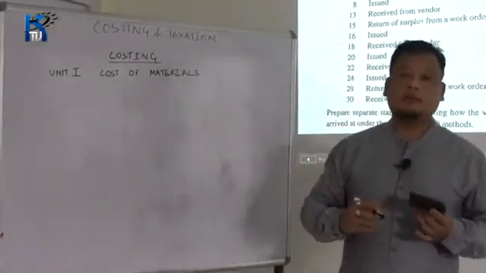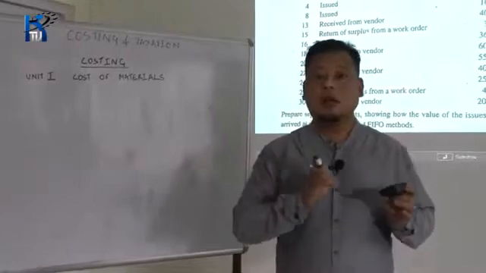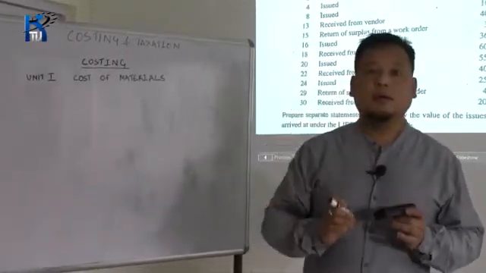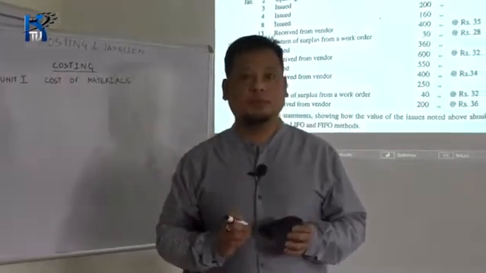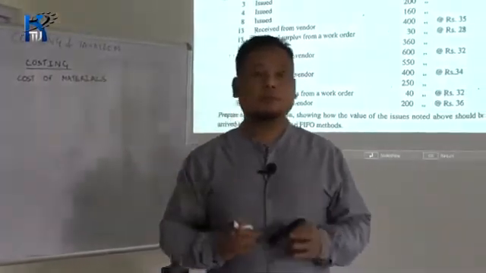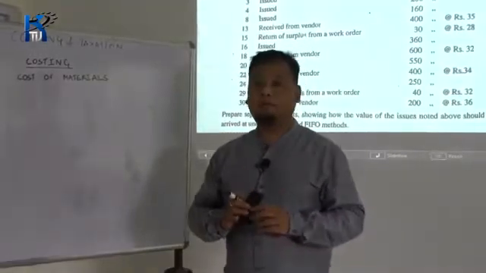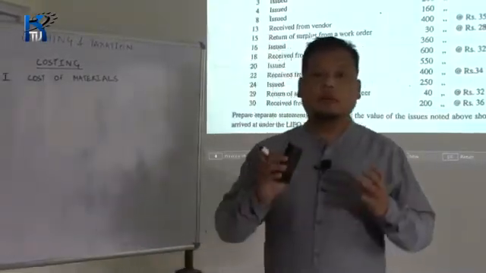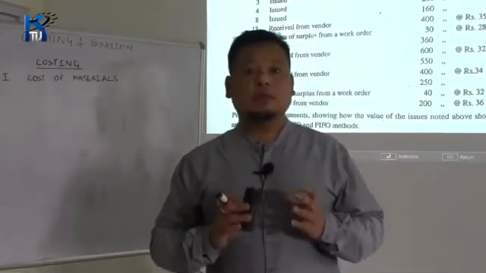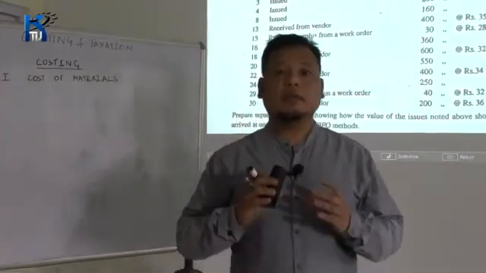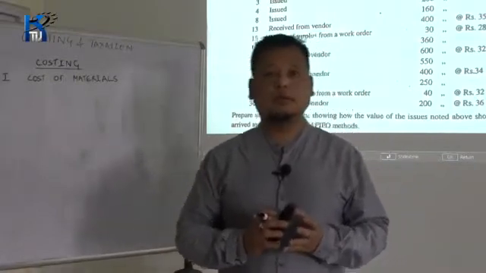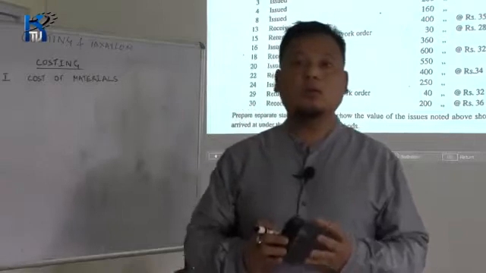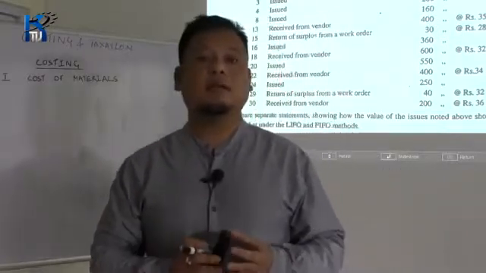In this chapter, you will learn how to prepare stores ledger under different methods of pricing issues. So, let me first start with the introduction. Regarding materials, as you know, a manufacturing business has to take into consideration the cost of production and along with it the cost of materials.